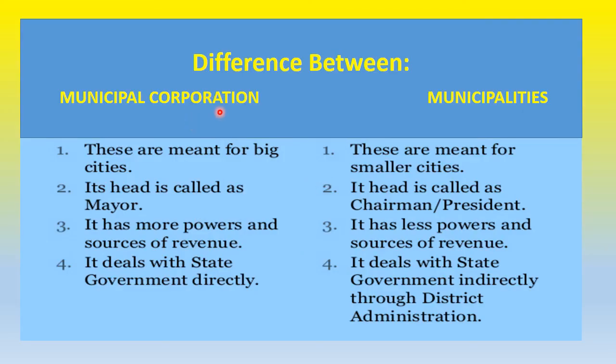Now this sums up what we have done so far. The difference between municipal corporation and municipality, we will quickly sum up. Municipal corporation is for big cities; municipality is for smaller cities. The corporation is headed by a mayor, which we have already done. The head of a municipality is a chairman or president, who is elected by the ward councillors only. The corporation has more powers because it is for bigger cities. The municipality has fewer powers and fewer sources of revenue, and it deals with the state government indirectly, while the corporation has a direct connect with the state government.